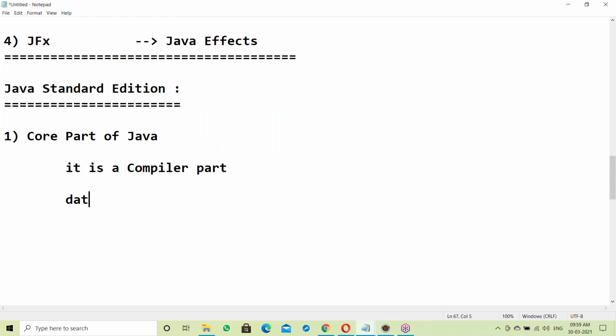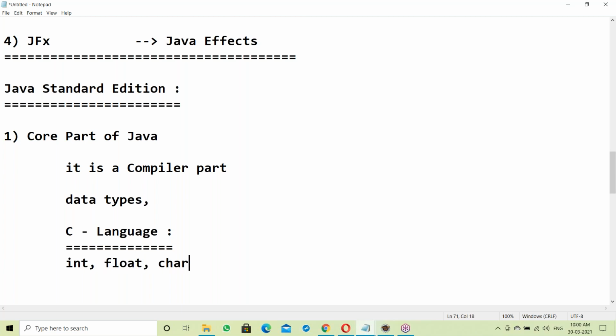Compiler part means things like data types. Let us take C language, easy to understand. What's the compiler part in C language? Data types and keywords like int, float, char, void, break. These are keywords, right? Keywords are part of the compiler.